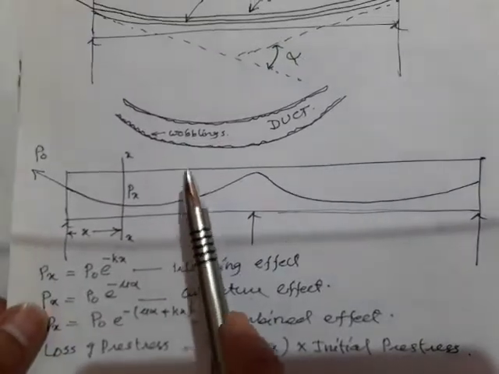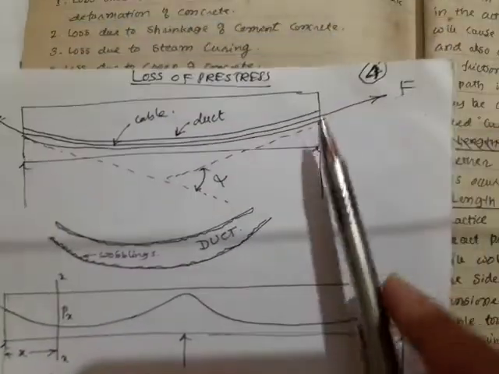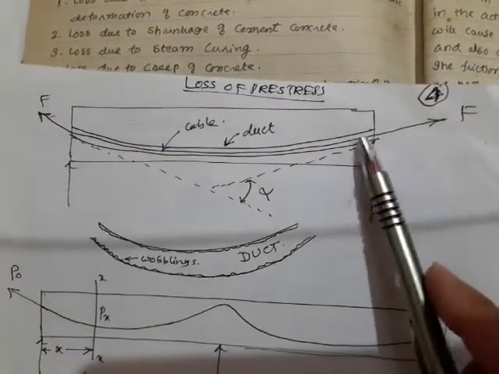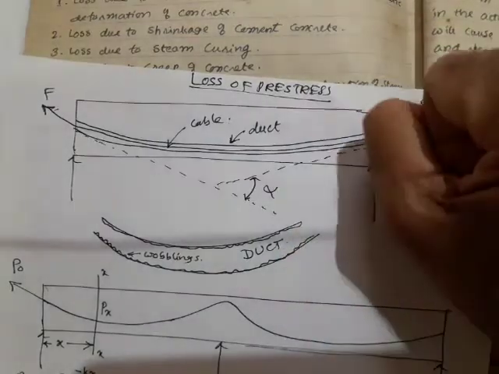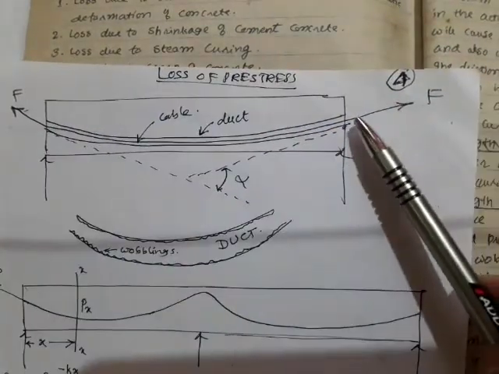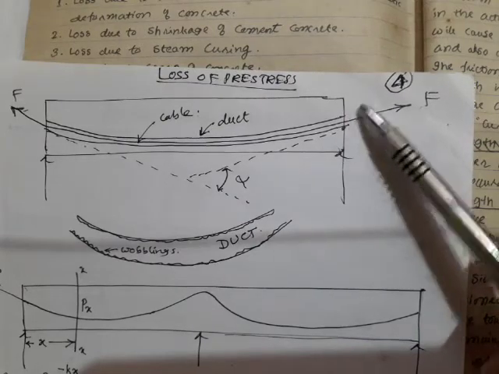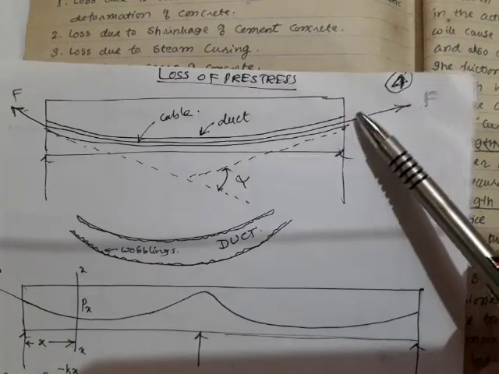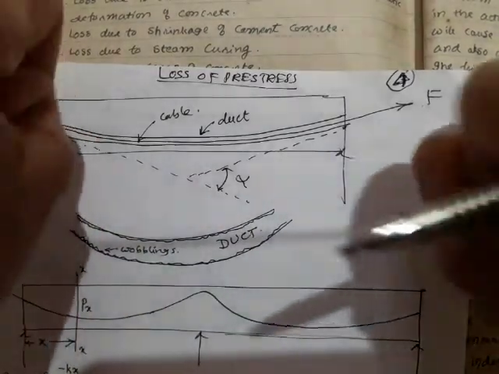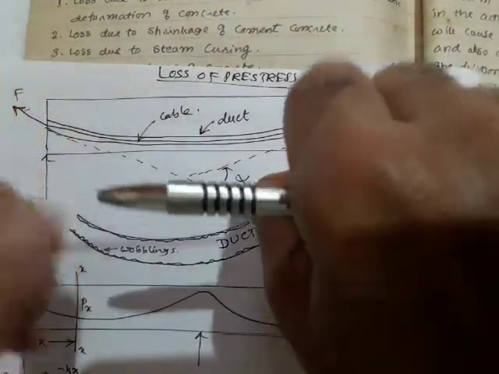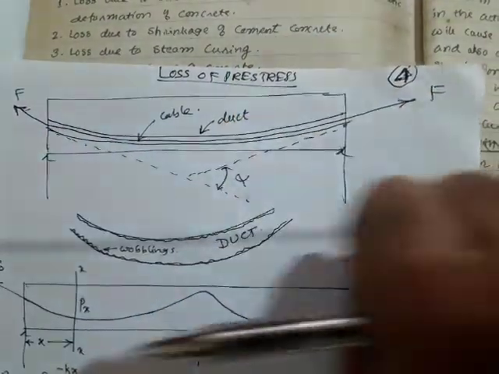Sometimes, assume that this cable is fixed by some jacks. The friction may occur in the jacks also, here and here, because these cables are very tightly held by your jacks, and then it applies the tension.